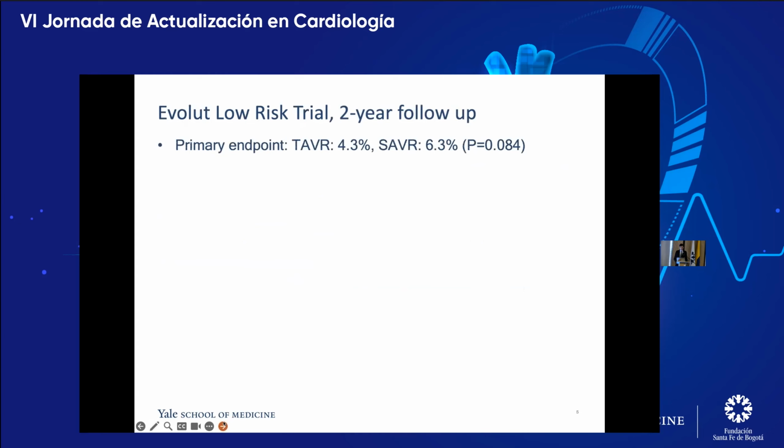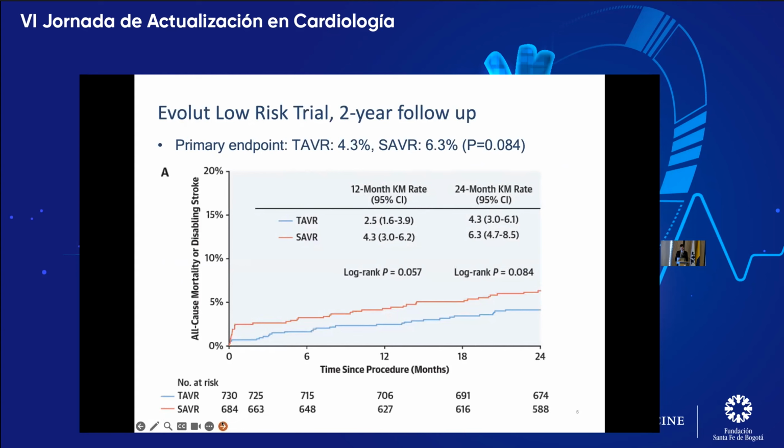So the 2-year follow-up was published a couple of years ago, and showed a trend towards better outcomes with TAVR, but as you see, the p-value was not significant. So this was just a trend, not a true benefit.